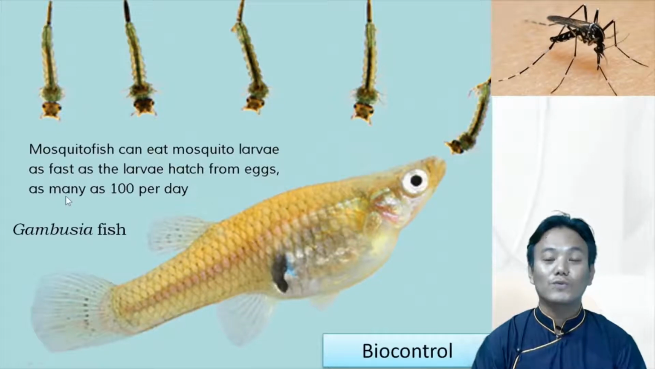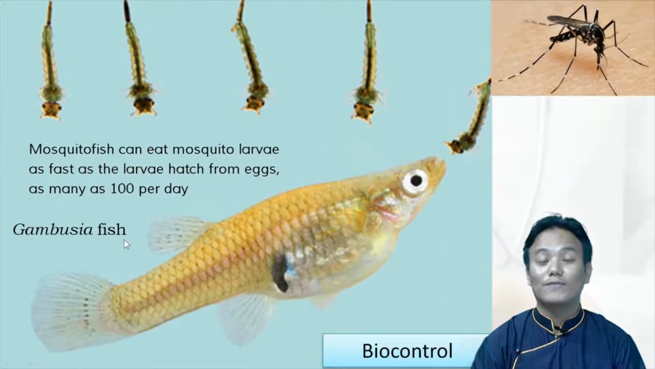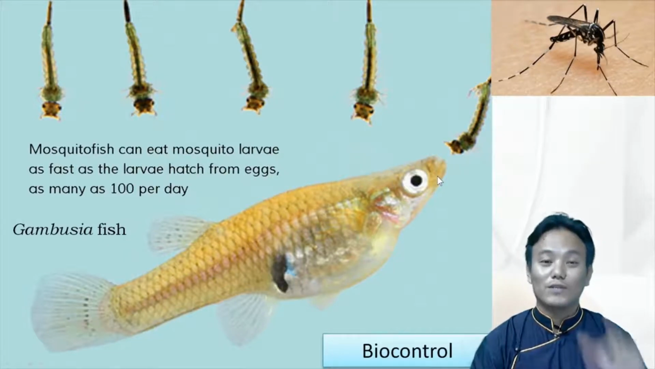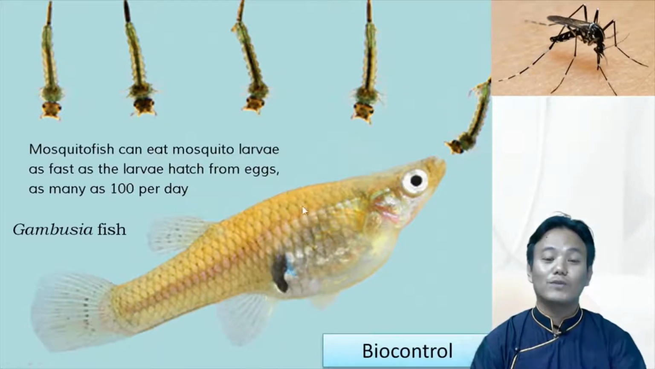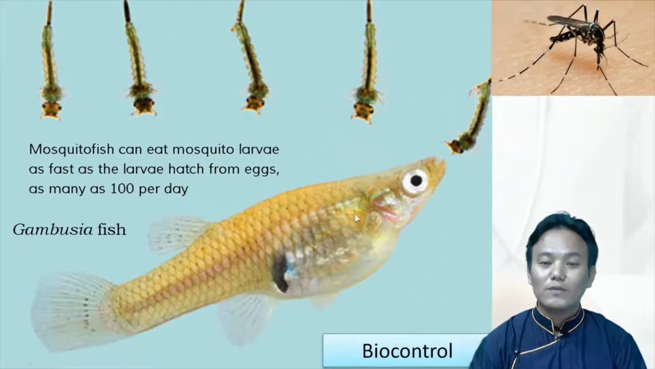You can introduce a species of fish called gambusia fish, right? These gambusia fish are small fishes which can survive in quite murky water, quite dirty water where mosquitoes can thrive. And this fish is known to eat the larvae of the mosquitoes. They can eat about 100 mosquito larvae per day, right? So if you introduce a lot of gambusia fish within the stagnant water, you can control the population of mosquito.